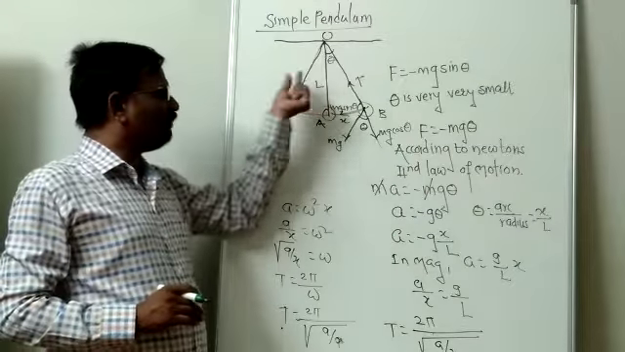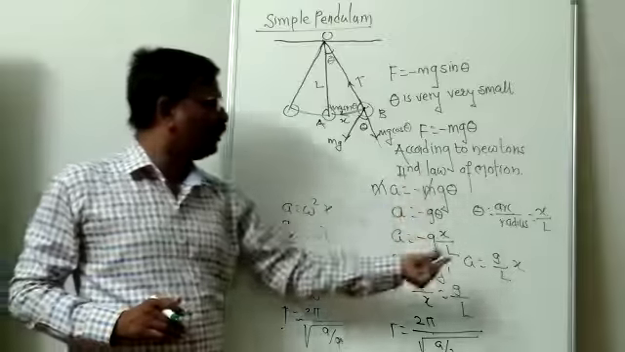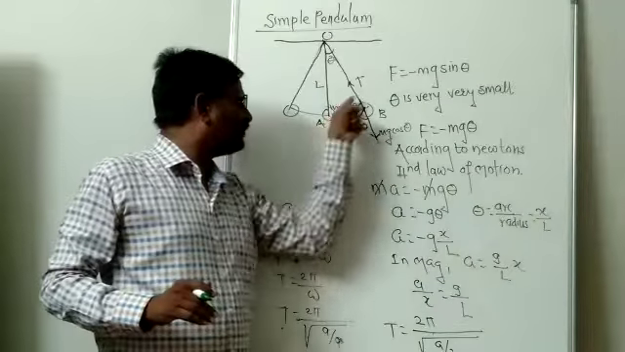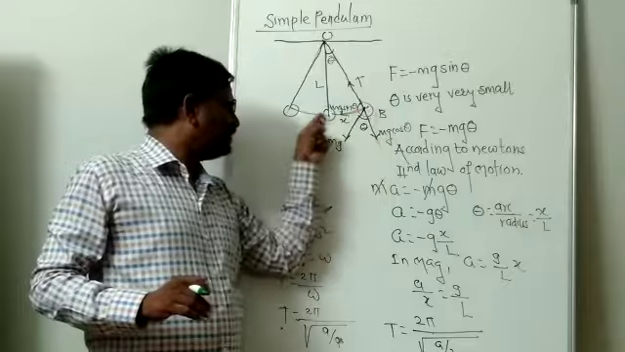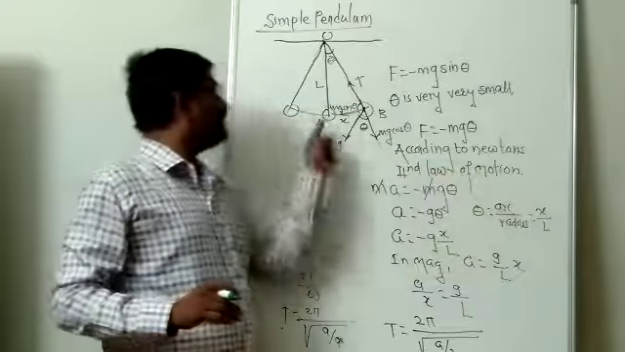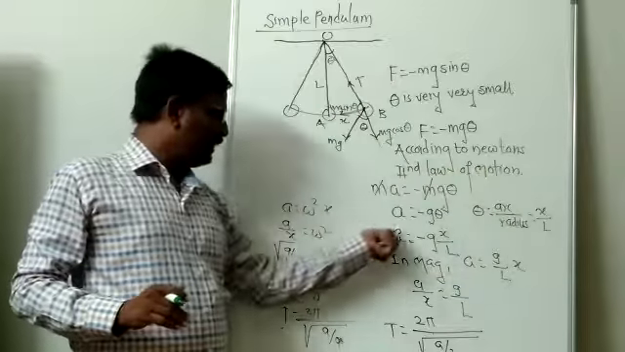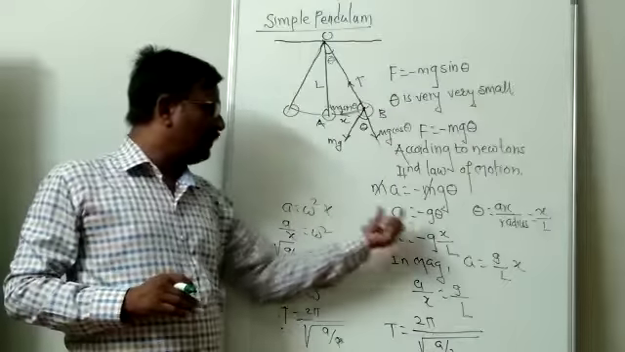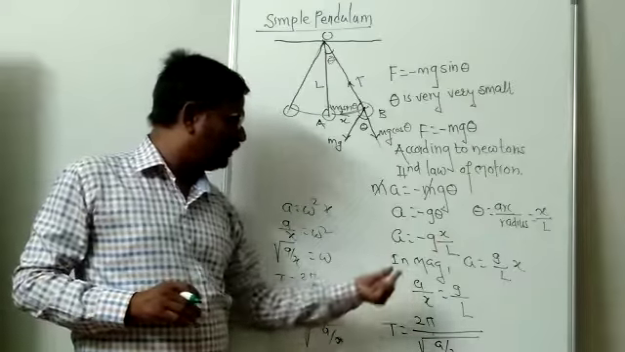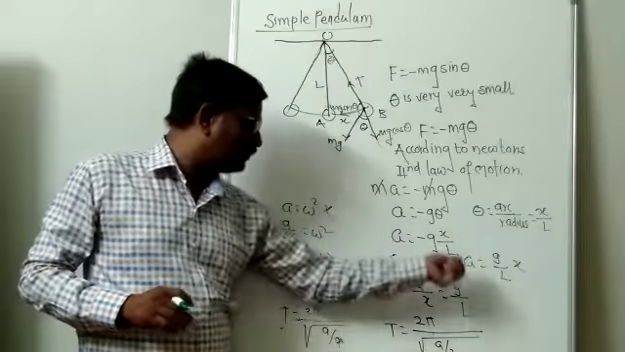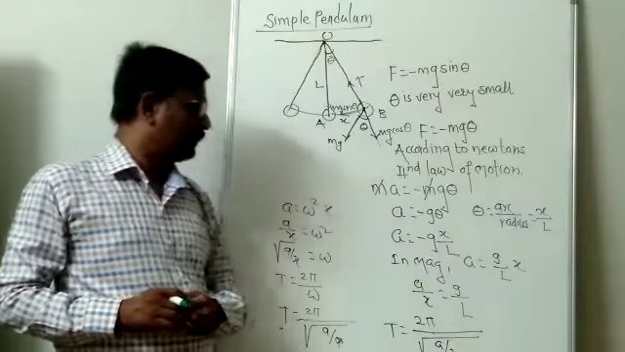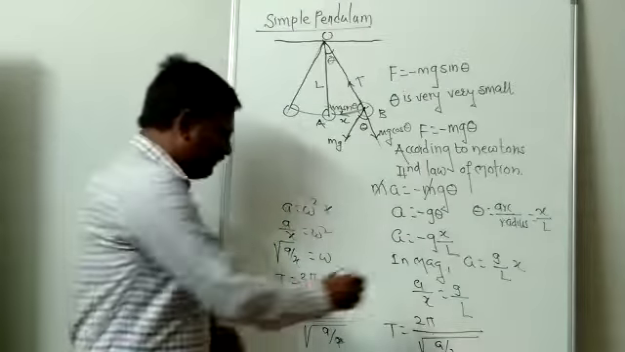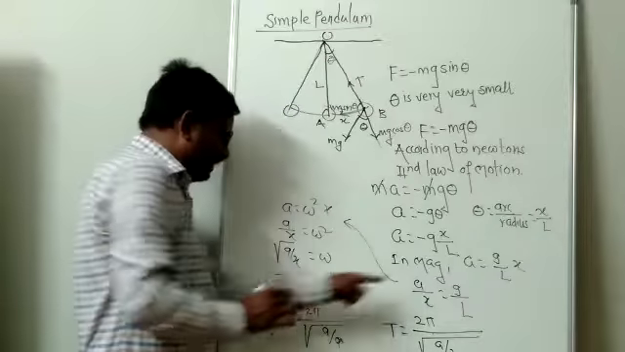From the geometry of the figure, I can write theta is equal to arc divided by radius. Arc is x, this is the arc, divided by radius L. A is equal to minus z into x by L. If we want to write it in magnitude, we can omit the minus sign. A is equal to z by L into x. In magnitude, a by x is equal to z by L. Now we have to see how this equation is formed.